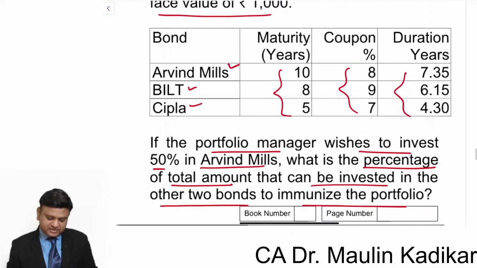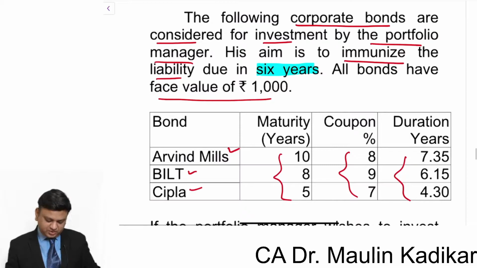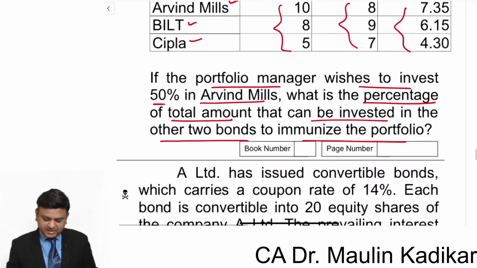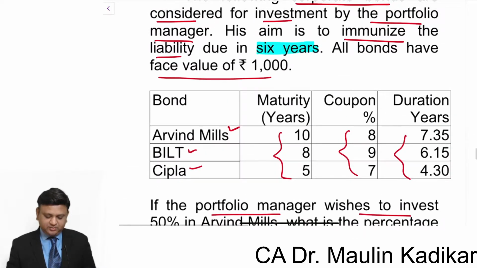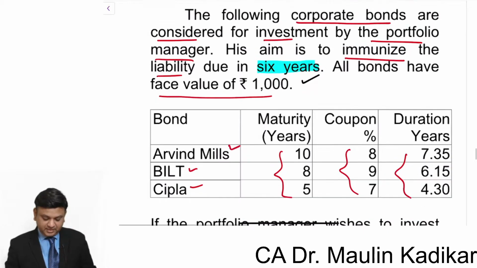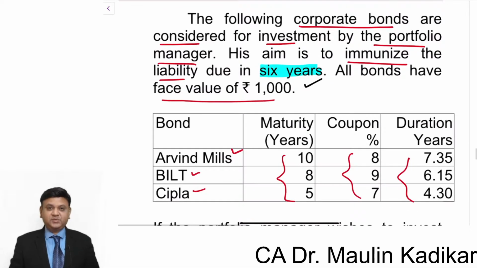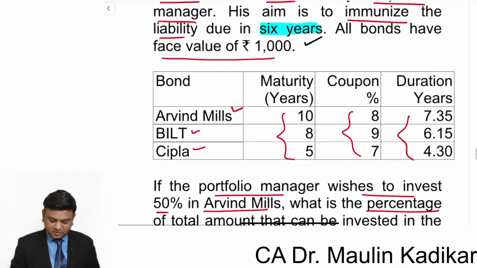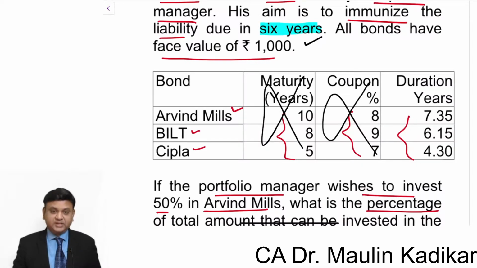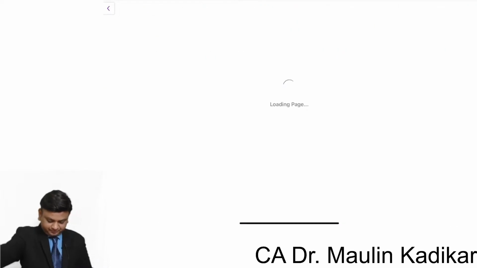Friends, over here you can see that the information is provided to us regarding an investor who wants to immunize his liability due in 6 years, and he has decided to make investment in these 3 securities. The information about the maturity is irrelevant. The information about the coupon rate is irrelevant. The information about the duration is only relevant over here. So we understand like this.